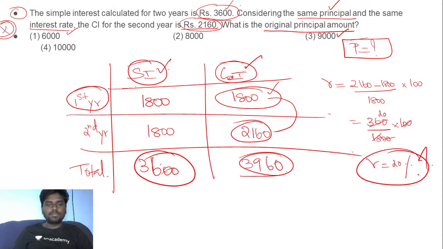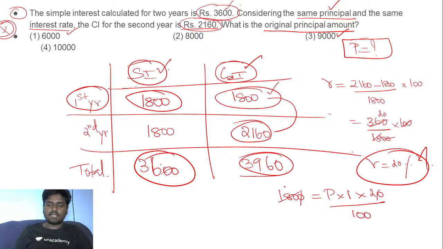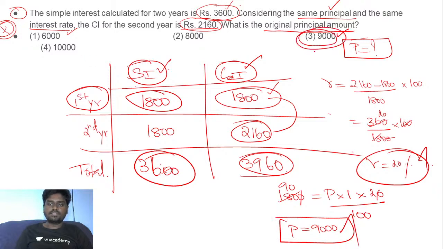And what I can simply do now, let me take the simple interest here. I know that the simple interest for 1 year is 1800, which is equal to the principal, N is 1 year and R is 20 divided by 100. That's it. So if you do so, this goes exactly to 90. So 90 into 100 will give you exactly 9,000. Undoubtedly, it's going to be option C. The original principal amount for the given question is 9,000, right?